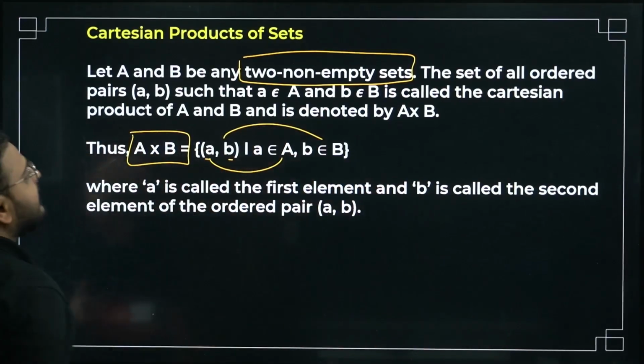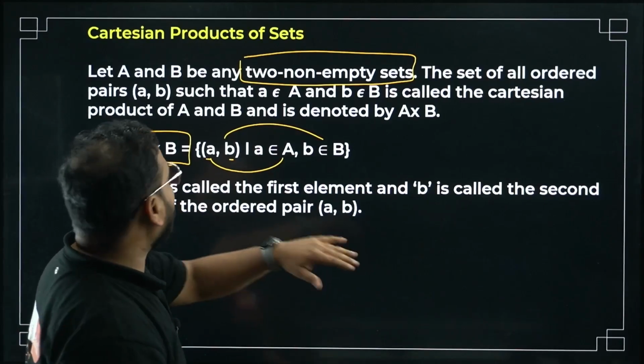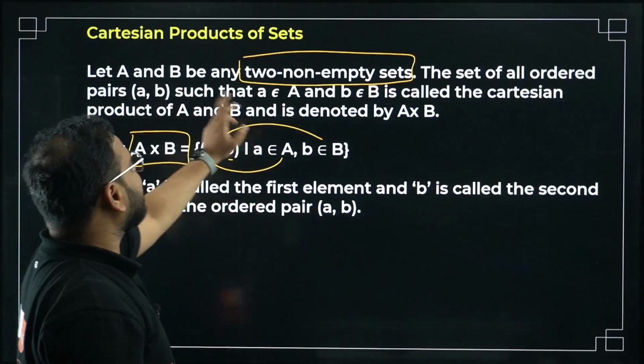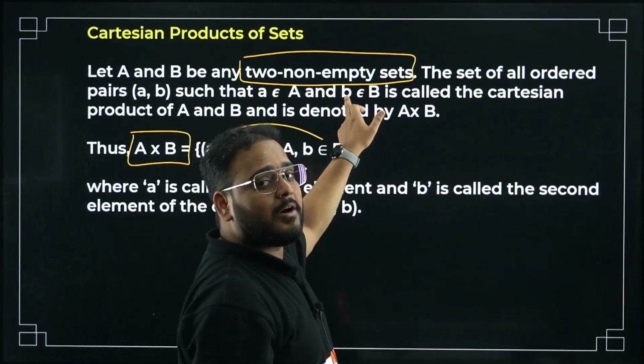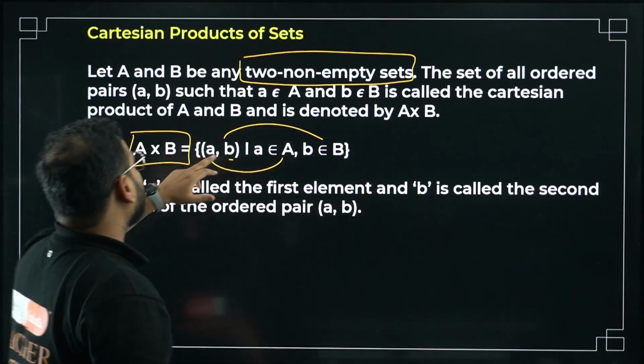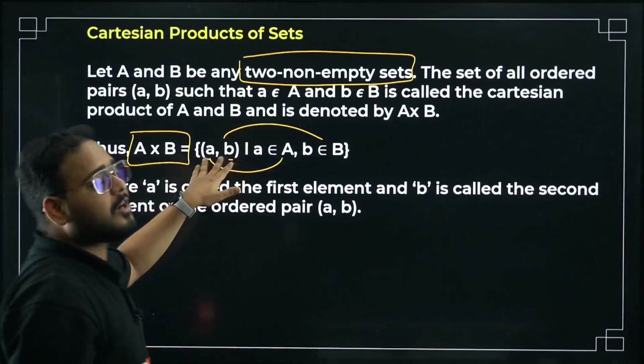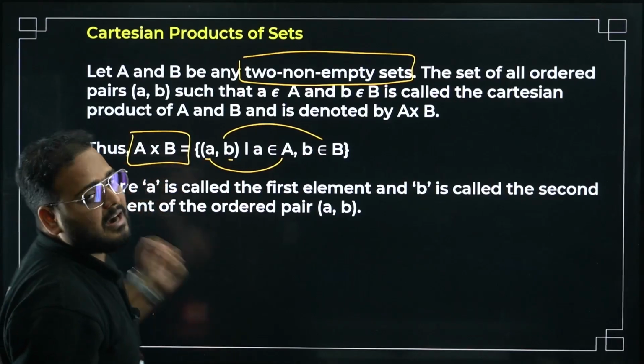Again, they have to be non-empty. Let me read the definition for you. The set of all ordered pairs (a, b) such that a belongs to the set A, the first set, and b belongs to the second set B. Here (a, b) is basically the ordered pair, which is an element of the Cartesian product A × B.